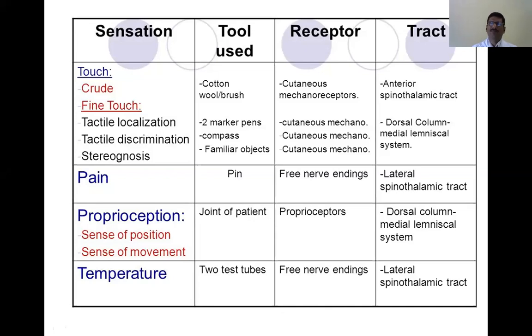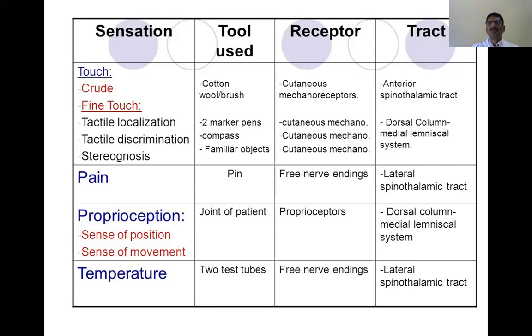Again, the first and foremost instruction is that the patient should close his or her eyes. Then you test, get the response and record it, and do the examination bilaterally. Here the receptor is the free nerve ending, carried by the lateral spinothalamic tract, and the fibers are contralateral. The instrument used is either a pin, or you may pinch the muscle or tendo achilles, by which you examine the pain sensation.